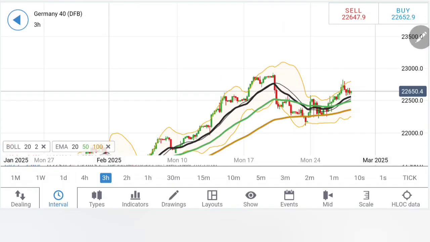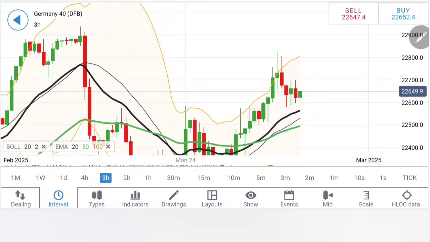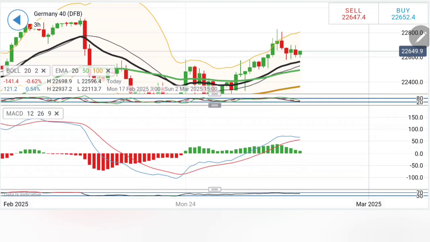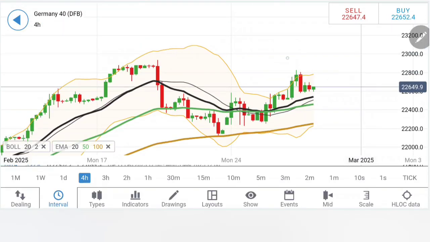On the 3-hour charts, the observation is more or less the same, a bit of consolidation trying to bounce back. Support is seen at 22,600, which is a pretty strong support. We have to wait for it to either break out above 22,700 or to trade below 22,600. The indicators here are still under retracement mode and are rising.